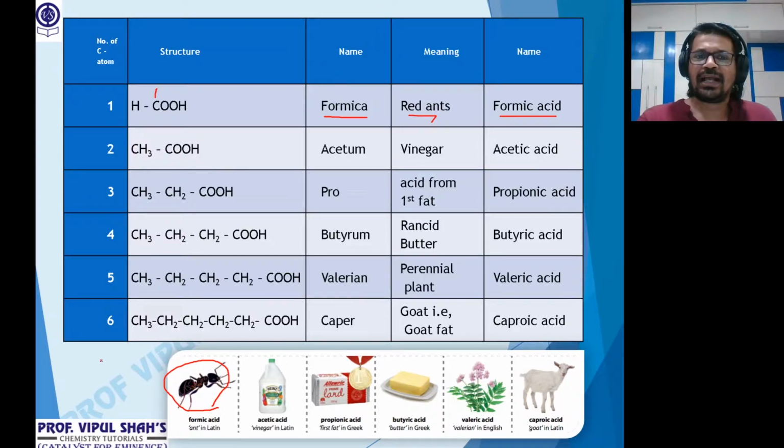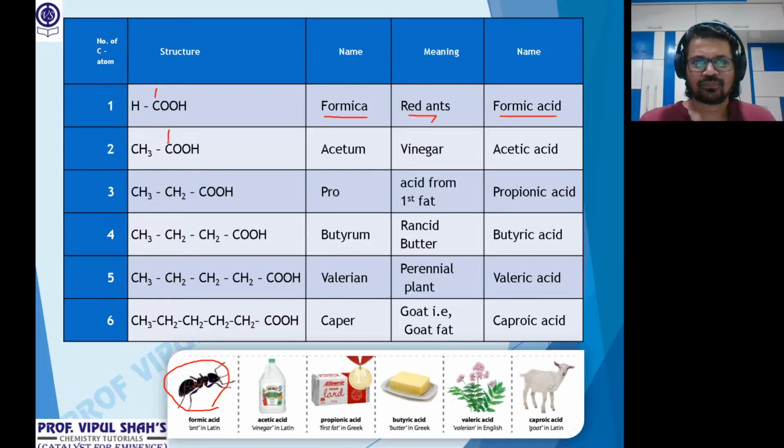Okay. Acid with 2 carbon atoms. I'm doing the numbering so you have an idea, so IUPAC becomes easier. 1 carbon will be methanoic acid. One carbon, the parent alkane is methane. Replace the E of methane by the word oic acid.